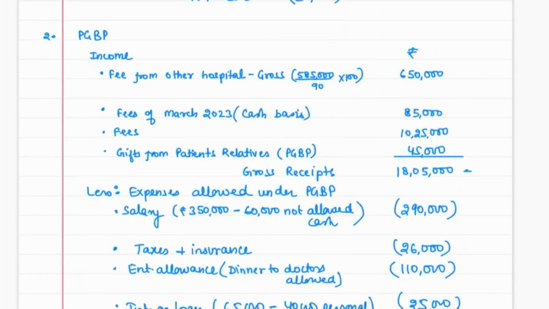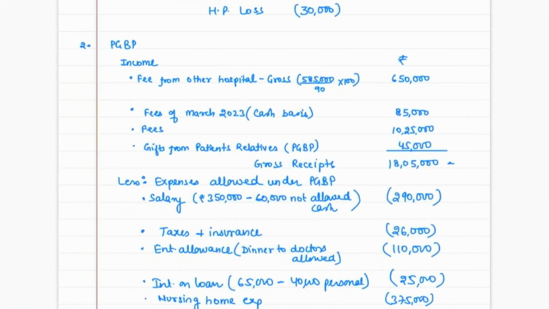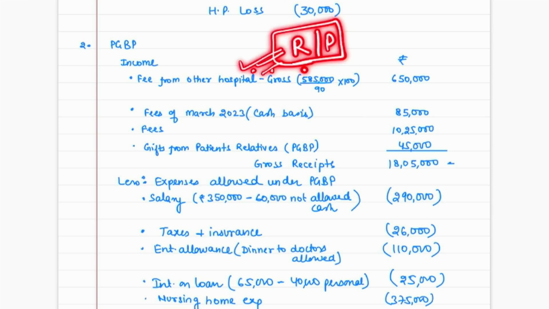Now the PGBP income. Here you will be calculating the PGBP income, because in this question you have not been provided with a PNL account, and you have not been provided with an income and expenditure account either. What the question has given you is a receipts and payment account. It is like a cash book. So whatever receipts you have, you have to check whether it is a professional receipt or any other receipt. First of all, we have to calculate the total receipts for this year, and we also have to calculate the payments we have made related to PGBP. This is how we will compute our PGBP income.